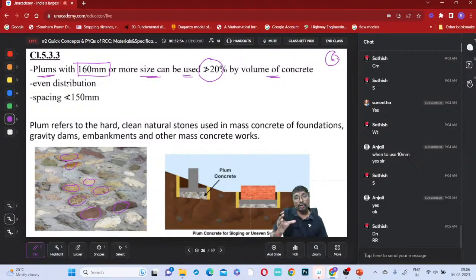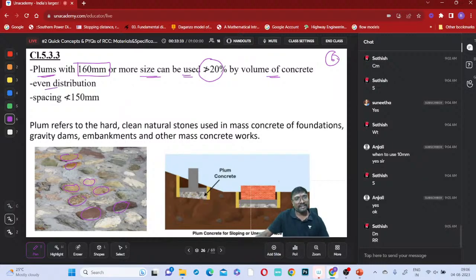In 1 cubic meter of concrete, what is the maximum volume of these plums that can be there? Up to 0.2 meter cube only, no? The plums volume should not be greater than 0.2 meter cube. 20% of 1 meter cube is 0.2 only, no? Is it clear, everyone? The first statement: for a given volume of concrete, the plums volume should not be more than 20% of the concrete volume.